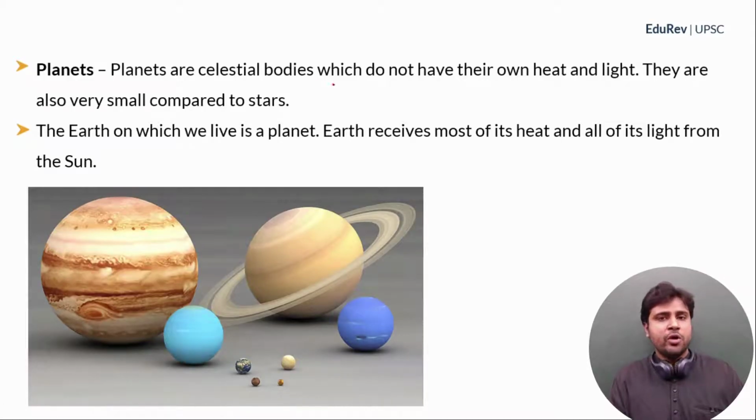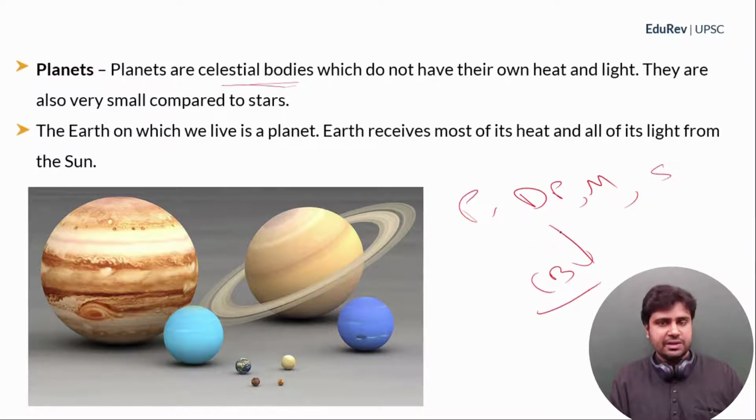Now let us discuss planets. Planets are celestial bodies. So what do you mean by celestial bodies? Planets, dwarf planets, the moons, stars, all these are called celestial bodies. Clear? So planets are celestial bodies which do not have their own heat and light. They are also very small compared to the stars.